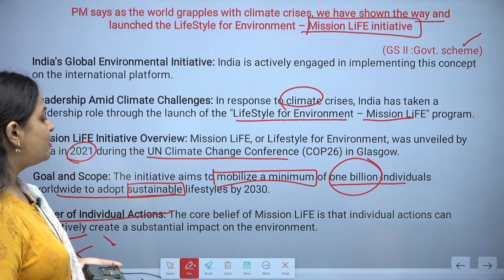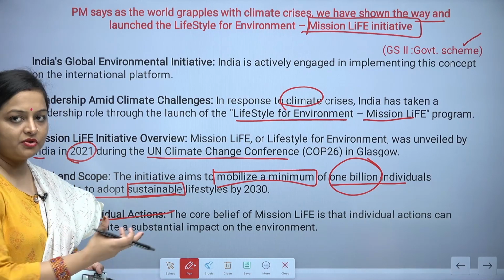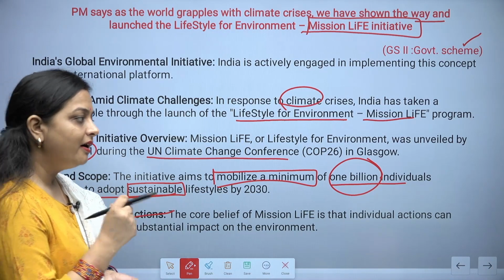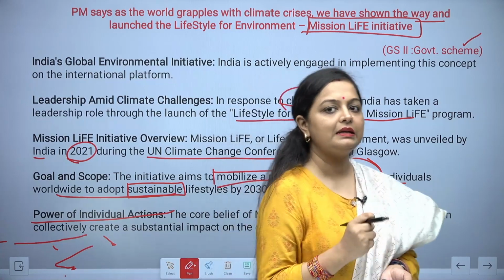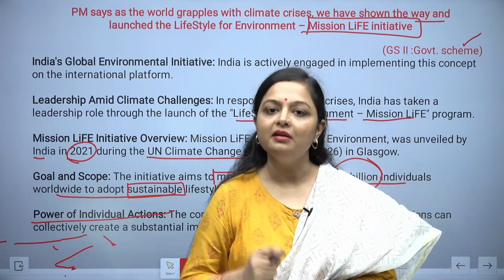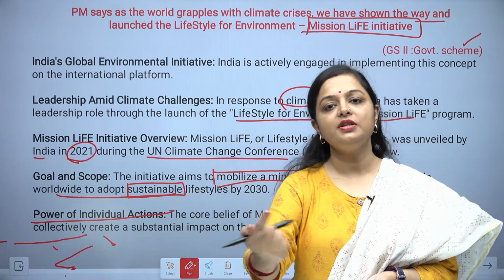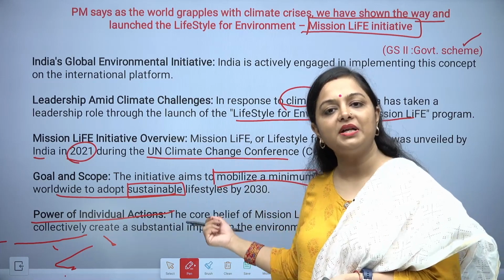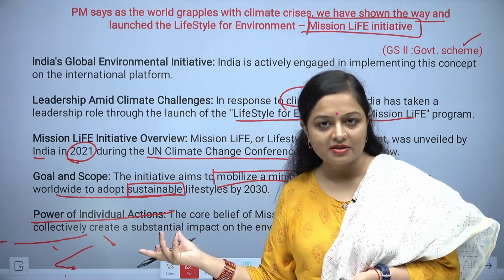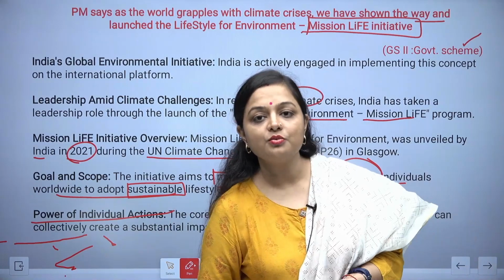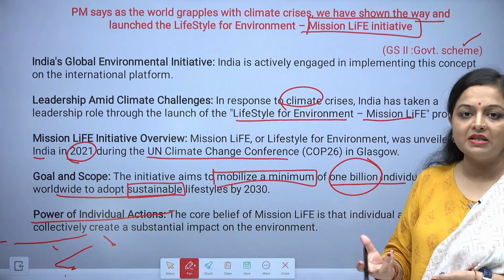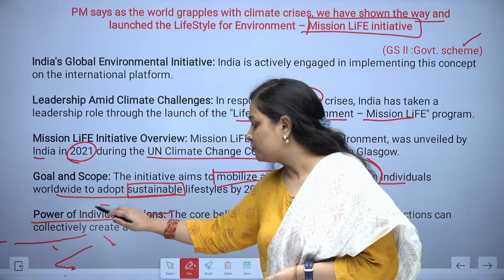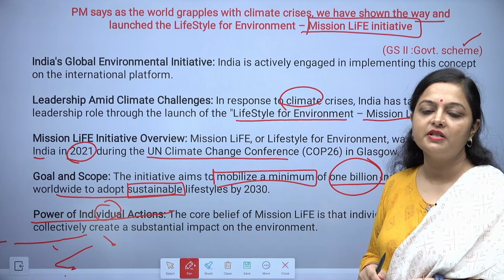When it comes to individual actions, this is the core belief behind Mission LiFE. All of you must have heard this line in Hindi, कण कण भरे मन भरे, the whole ocean is filled by single drops. If you take out one drop at a time, the whole ocean will become empty. So from these lines you can understand what they mean by the power of individual actions.